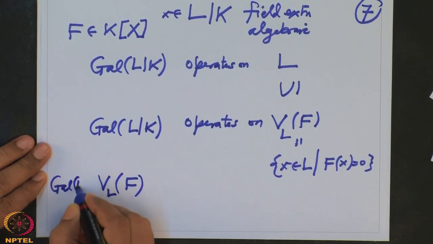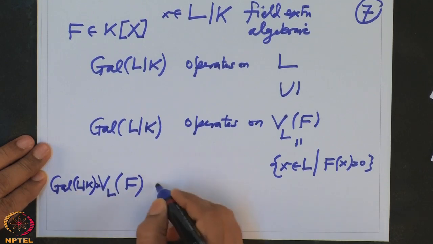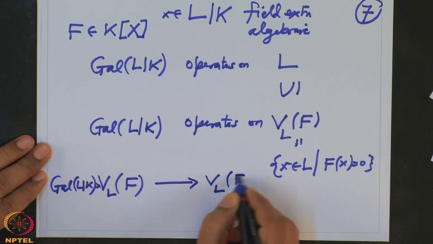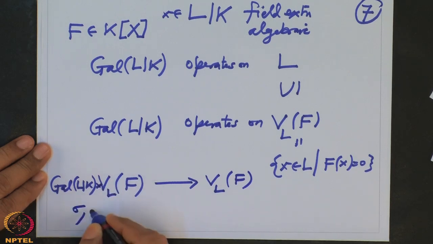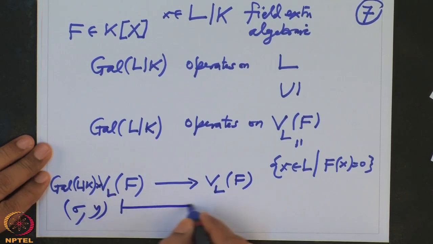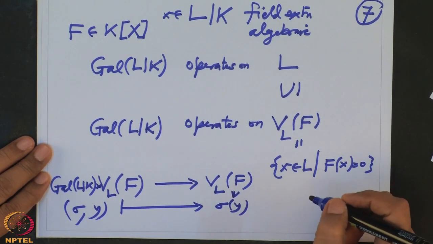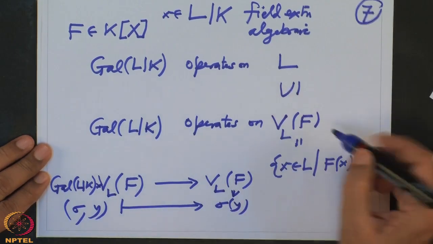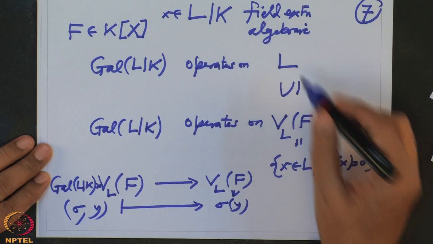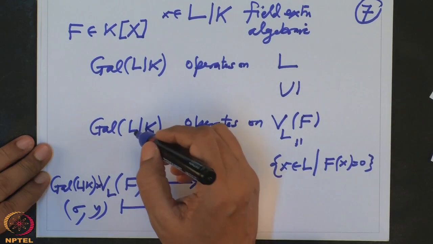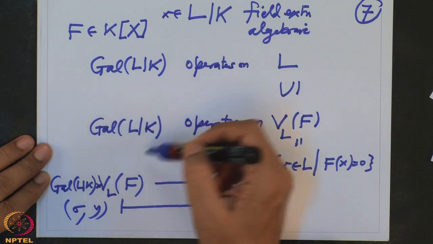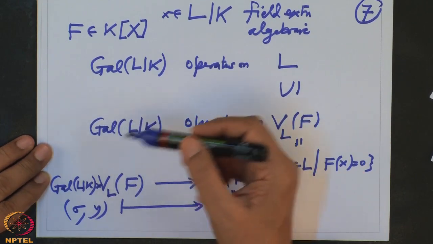The Galois group of L over K cross VLF to VLF. The map is the same evaluation map, sigma comma y goes to sigma of y. We have checked that this is indeed an element here. So this is a finite set. L may not be finite, but this is a finite set. And if you assume your field extension is finite, then we also know the Galois group is a finite set. So a combinatorial argument will help us to decide many things about the field extension as well as the Galois group. That is the trick.